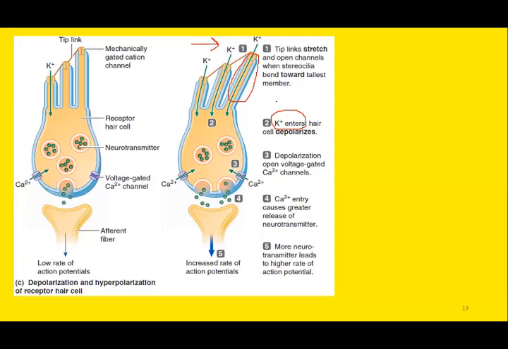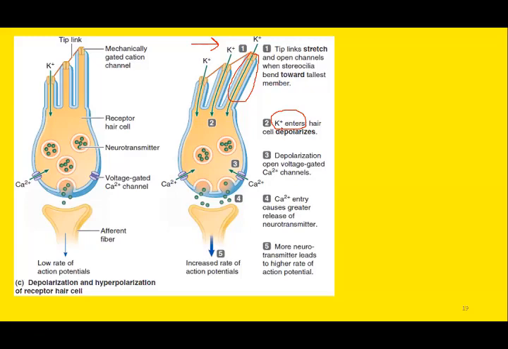As far as depolarization is concerned, you must have read that most of the depolarization that takes place in the neurons and other receptor organs is due to an influx of sodium. But the unique feature, the special property of the vestibular apparatus and the vestibular receptor is that depolarization occurs due to influx of potassium. So this is the distinguishing feature.